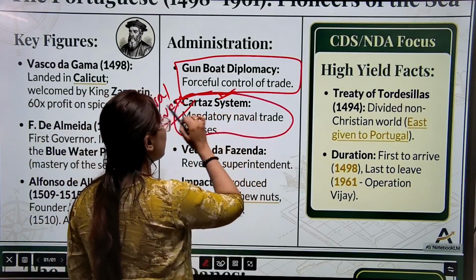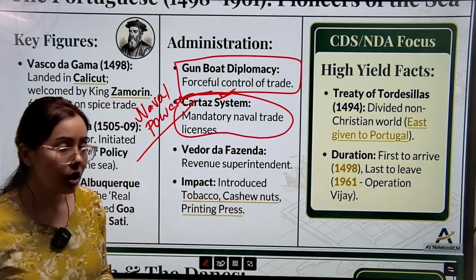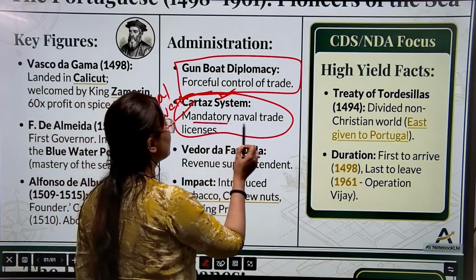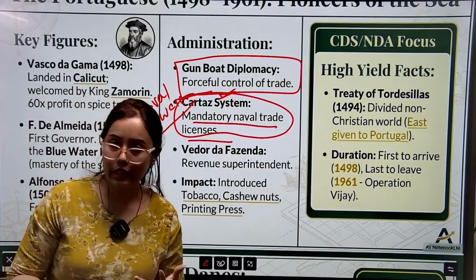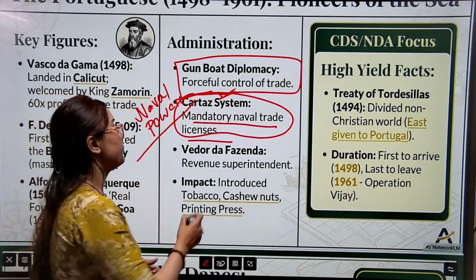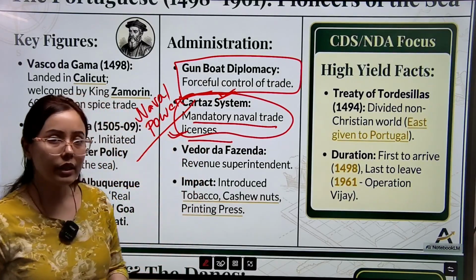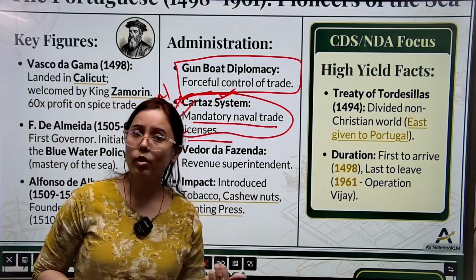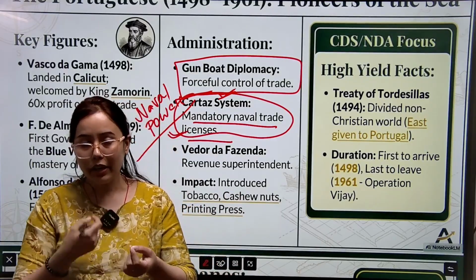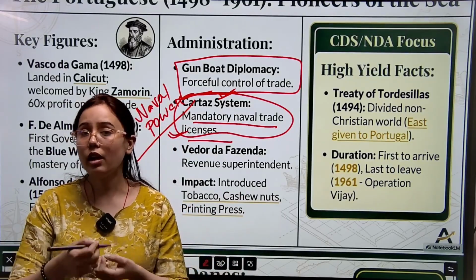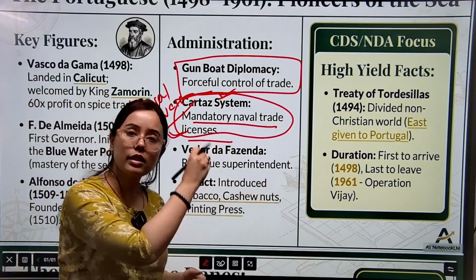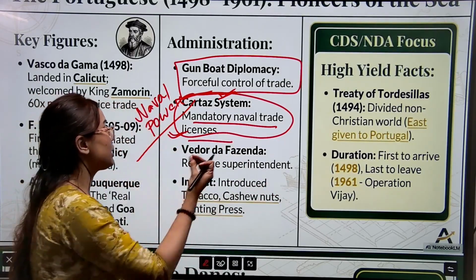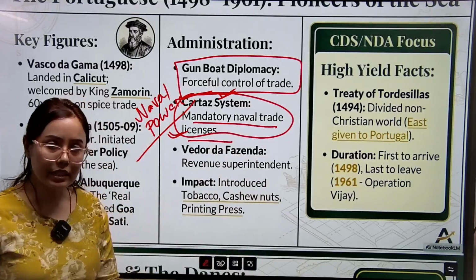Apart from this, they used the cartaz system. What is the cartaz system? It is some kind of permit system. The people who were using the trade routes controlled by the Portuguese had to take a license, a permit, from the Portuguese, and they had to pay taxes to the Portuguese. So this is a kind of permit or license system.